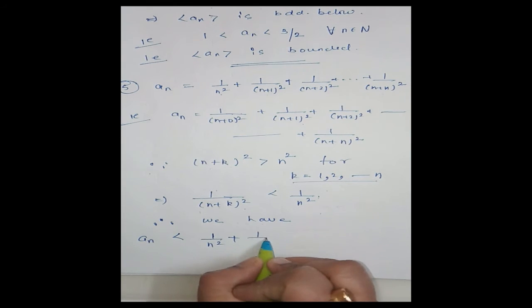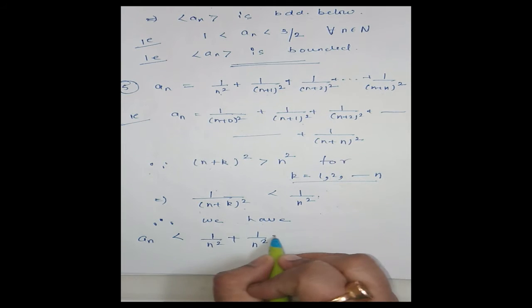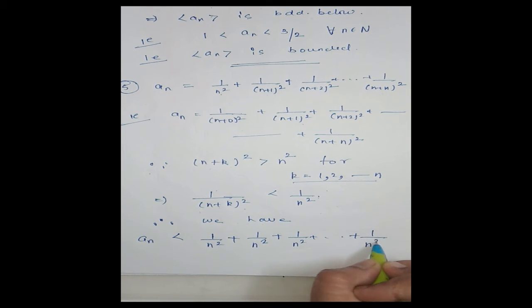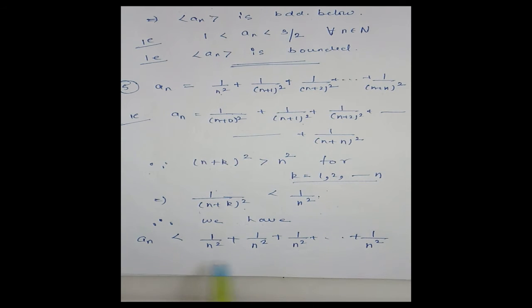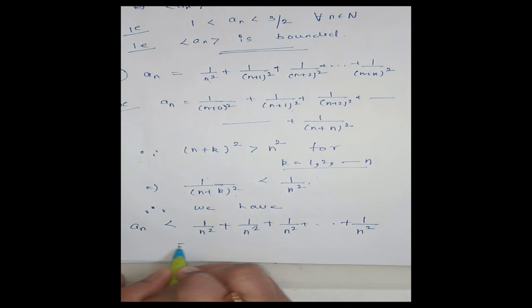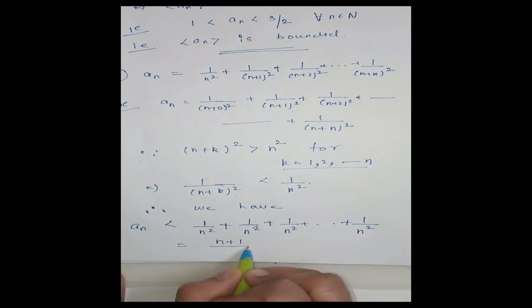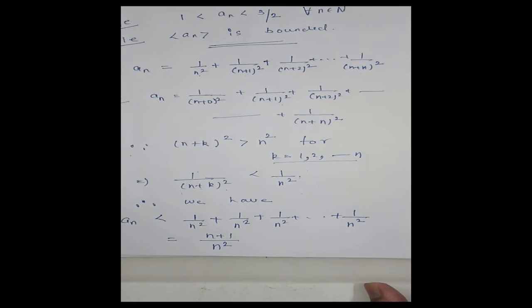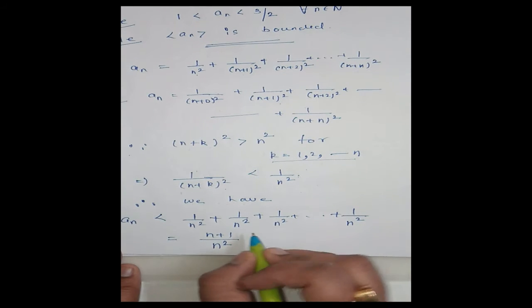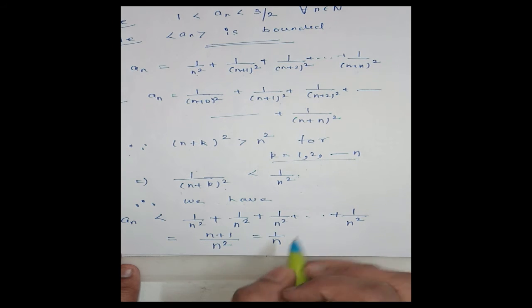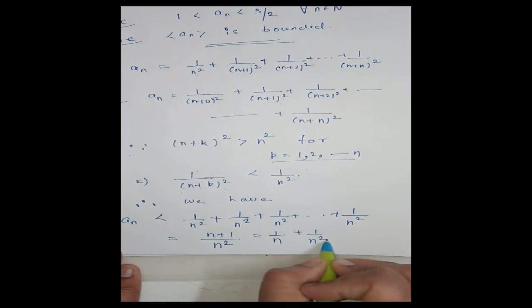So I can write 1 by n square plus 1 by n square up to n plus 1 times. That means this is equal to n plus 1 upon n square. Now this is n by n square plus 1 by n square, that is 1 by n plus 1 by n square.